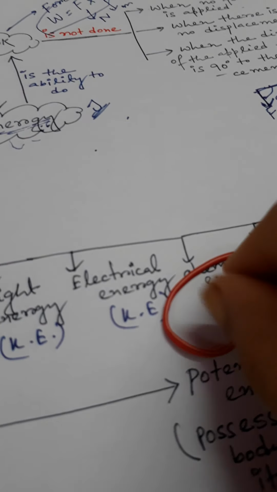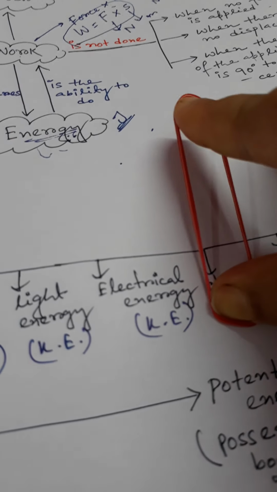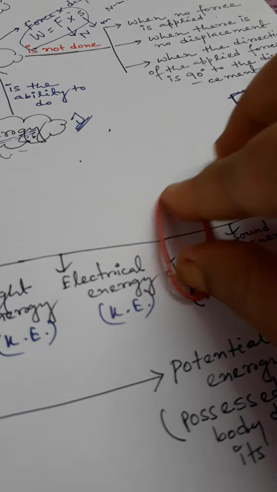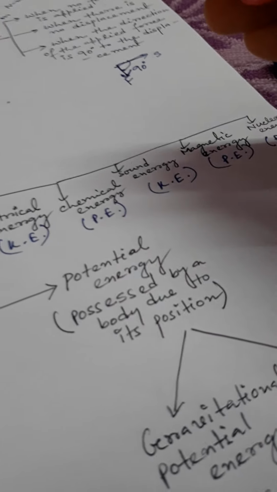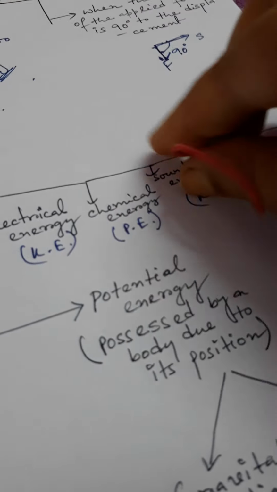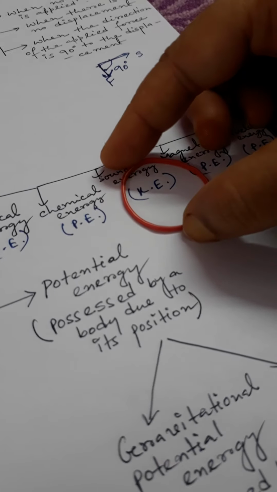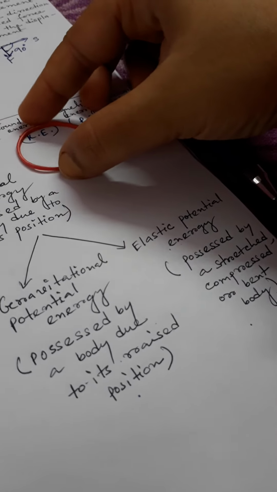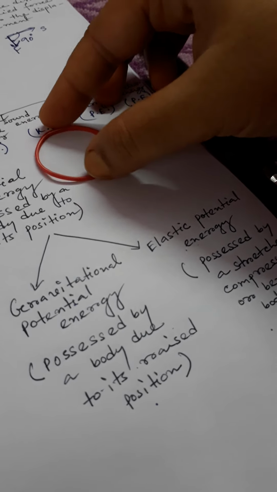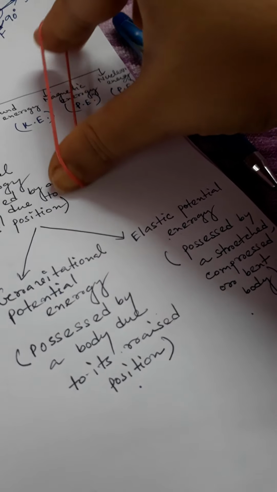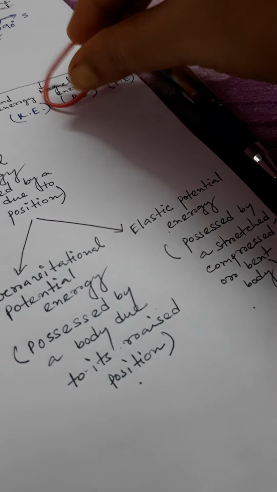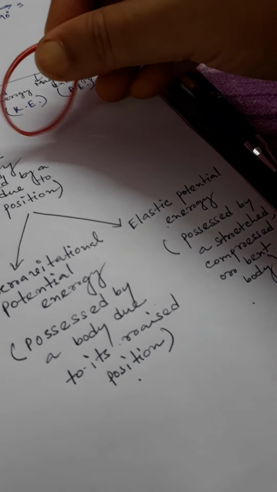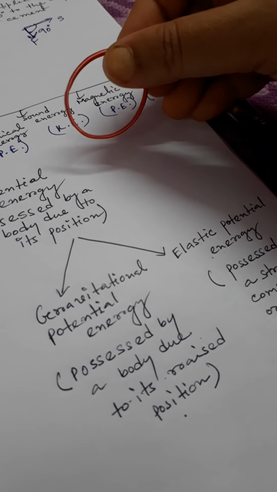So if I take one rubber band and you stretch it, what kind of potential energy is this? This is elastic potential energy. Or if you compress it, you see that it changes its shape. So the energy possessed by a stretched or compressed or a bent body is called elastic potential energy.